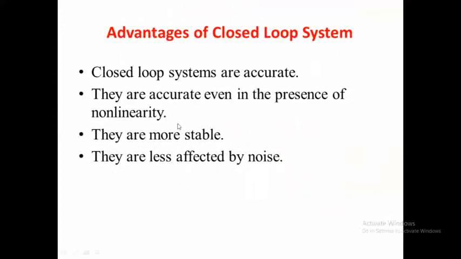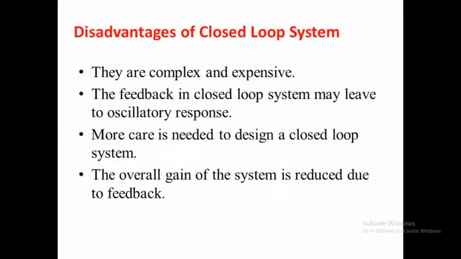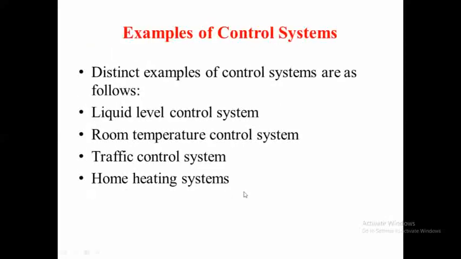Some advantages of closed loop systems are that they are basically accurate, even in the presence of non-linearity. They are more stable and less affected by noise. Disadvantages: they are complex and expensive, and the feedback in a closed loop system may lead to oscillatory responses. More care is needed to design a closed loop system, and the overall gain of the system is reduced due to feedback.